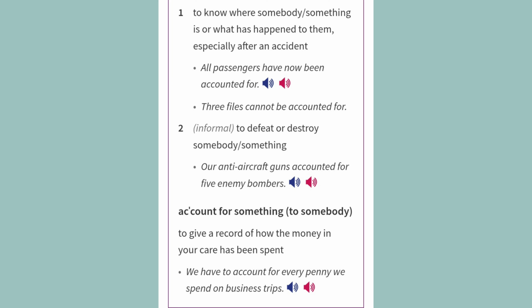2. Informal: to defeat or destroy somebody or something. Example: Our anti-aircraft guns accounted for 5 enemy bombers.